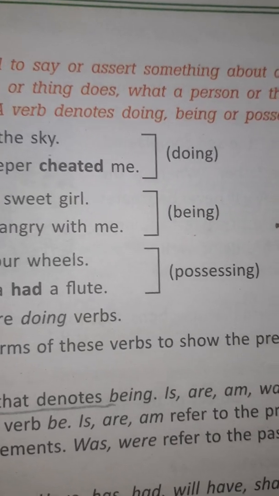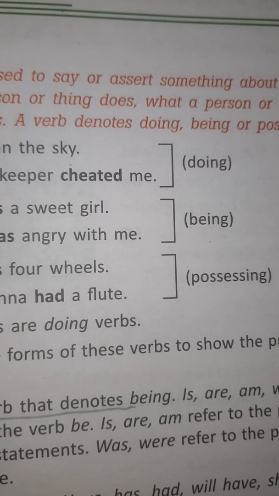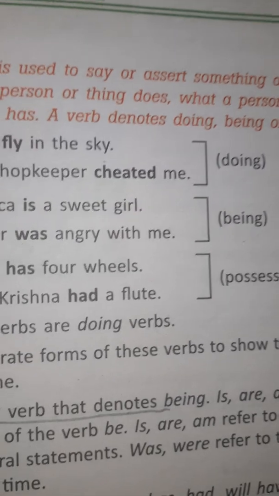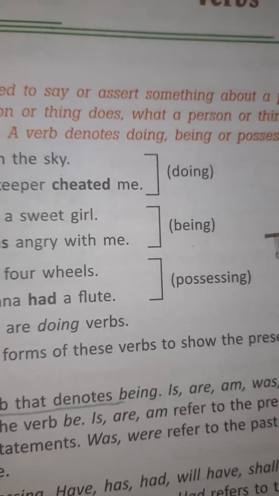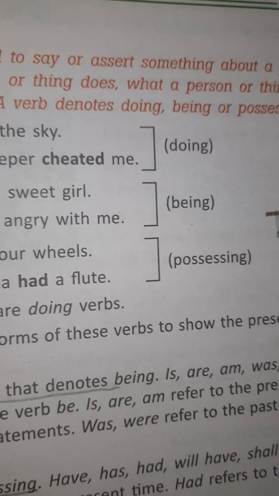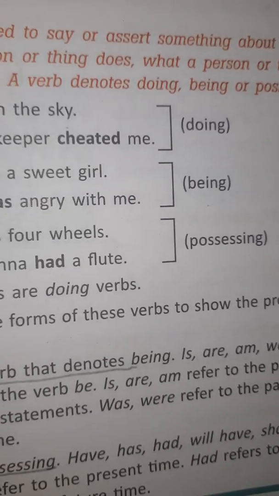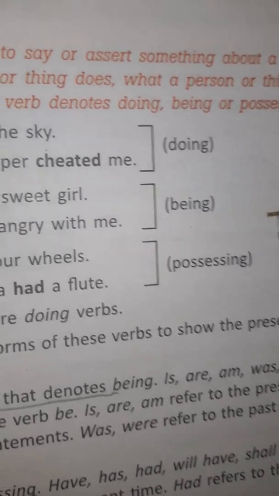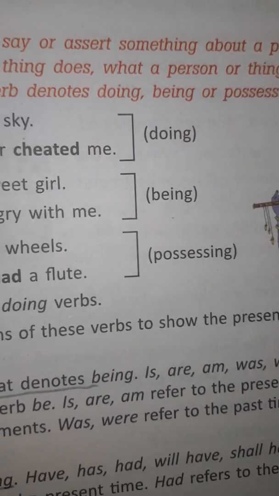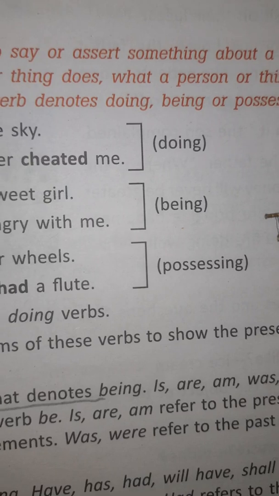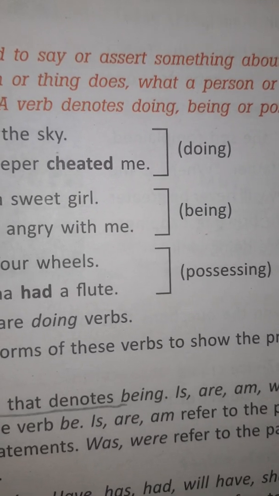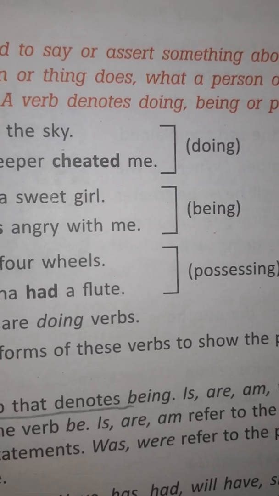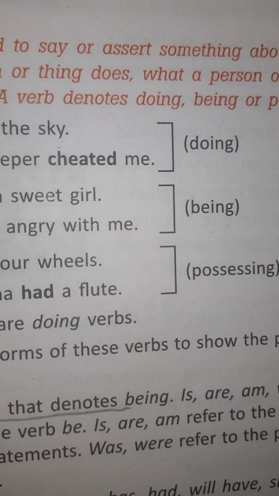We have already completed 2 chapters, pronouns and adjectives. Today I am going to start chapter 13, verbs. A verb is generally a doing word. A verb is used to say or assert something about a person or thing. It says what a person or thing does, what a person or thing is, or what a person or thing has. A verb denotes doing, being, or possessing.